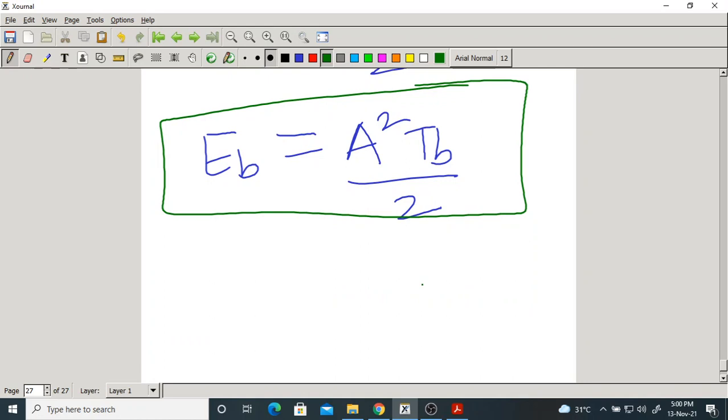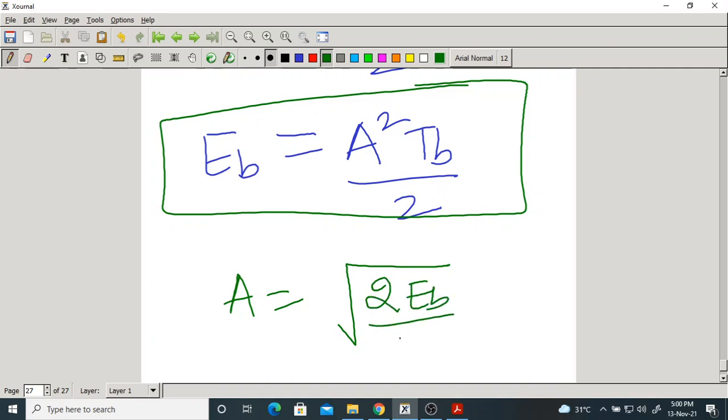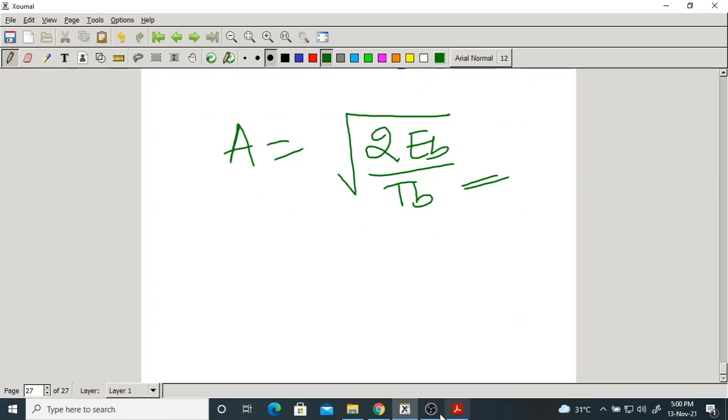From this, what is A? Root 2EB by Tb. This is A. What is A? Amplitude of the signal.